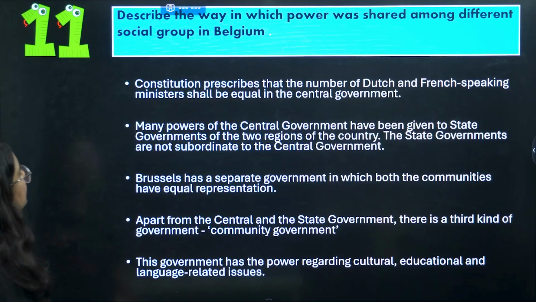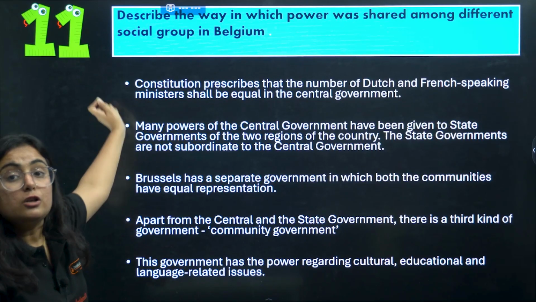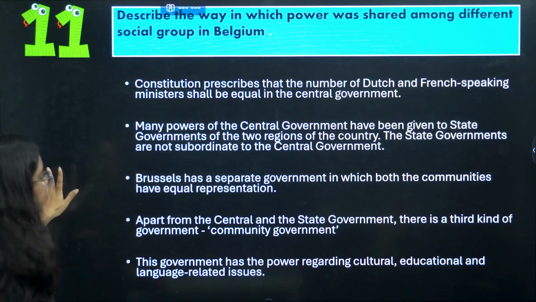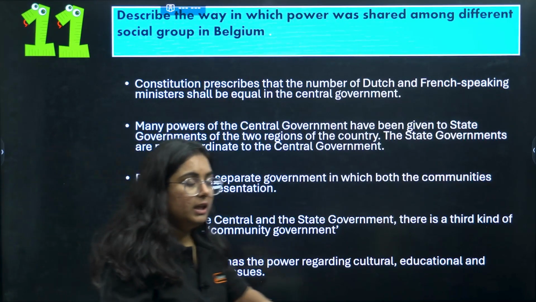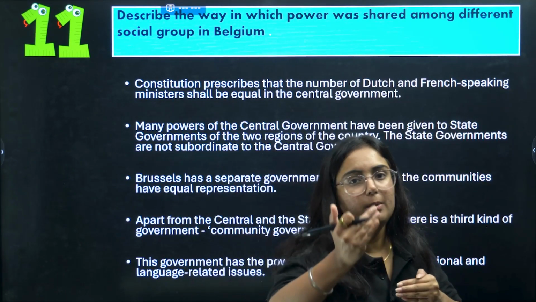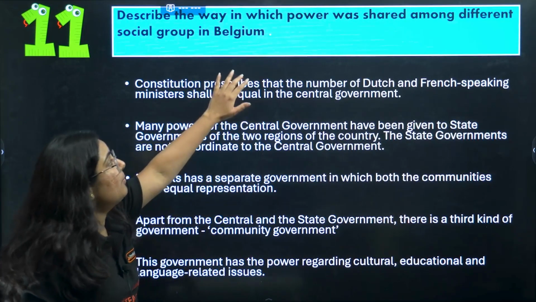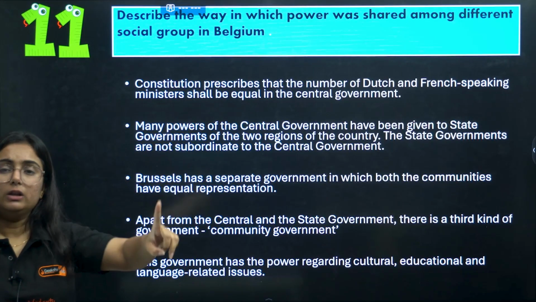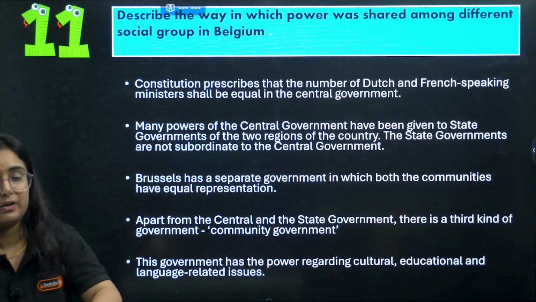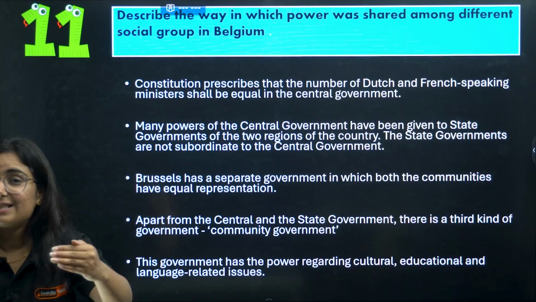Next question: describe the way in which power can be shared among different social groups in Belgium. Now see, we have taken a question that yes, power can be shared among different social groups. How? You need to tell it with the help of the example of Belgium. In Belgium, we know that because of language differences and regional differences, a civil crisis started.